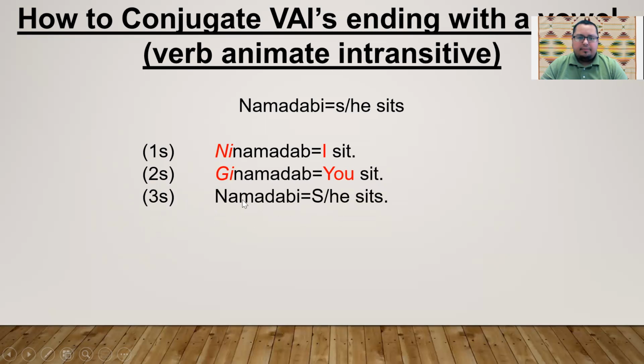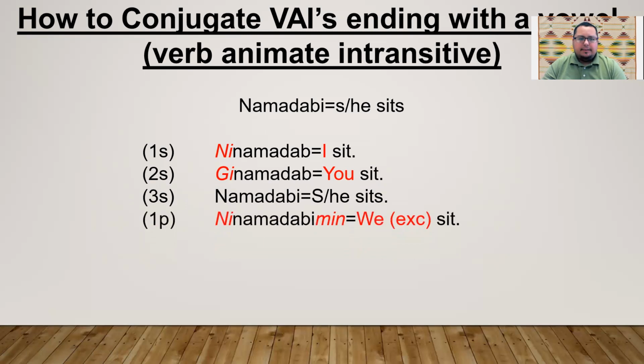She or he sits. It's just the regular verb right there. Namadabe. No rules to this one. It's just the regular word. Namadabe, she or he sits. First person plural, we, excluding the person we're talking to. Ninamadabemin. We, not you, but us over here. We sit. We are sitting.